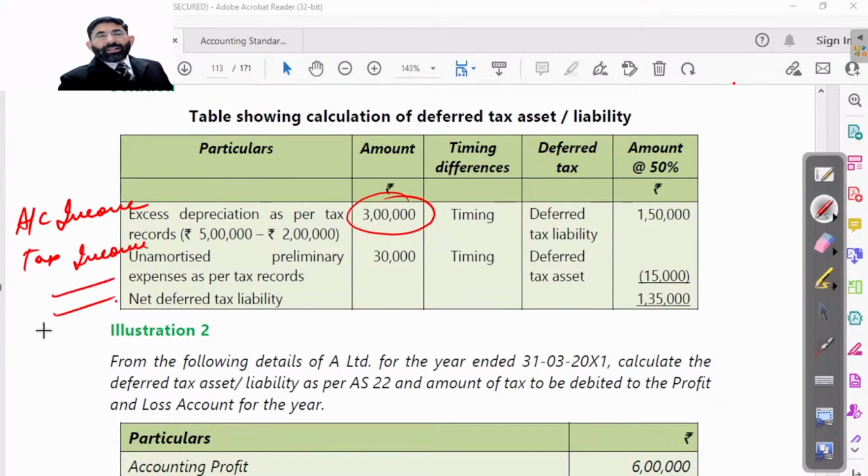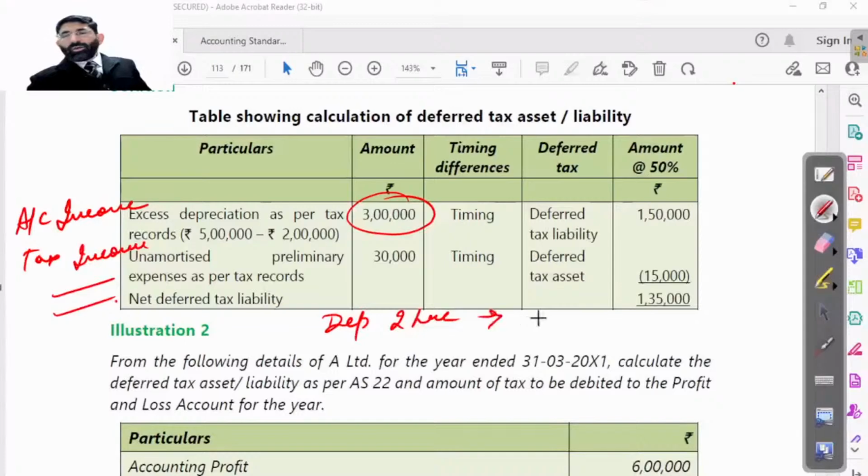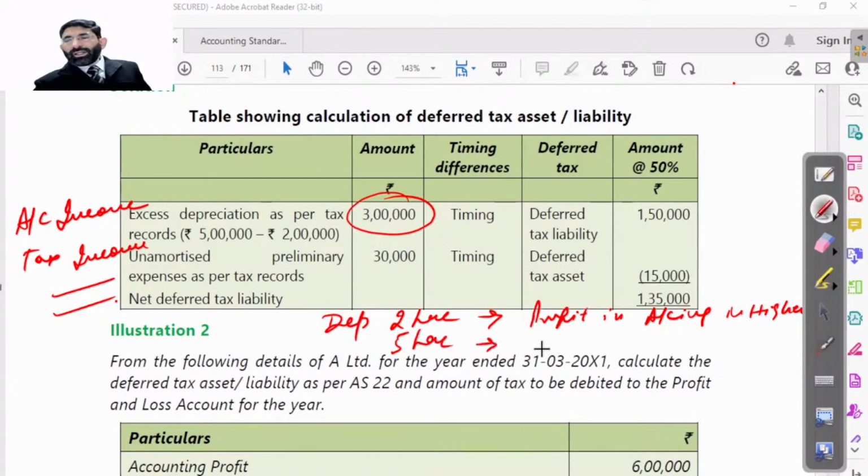See, here depreciation is 2 lakh as per accounting. So profit in accounting is on the higher side, because as per income tax it is 5 lakh. So profit in taxation is on the lower side. So that means here deferred tax liability will be there.